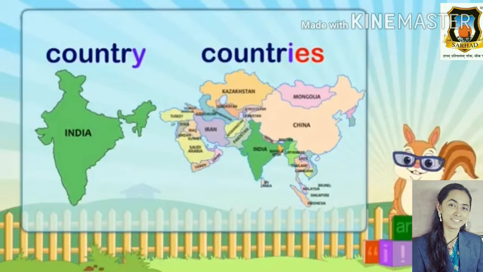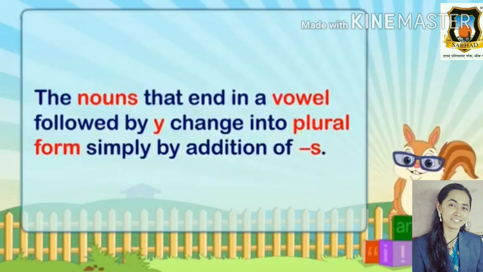C-O-U-N-T-R-Y, country. This word ends with the alphabet Y. So we will remove Y and add IES to make the plural noun. So it will become COUNTRIES, countries. COUNTRY, COUNTRIES.